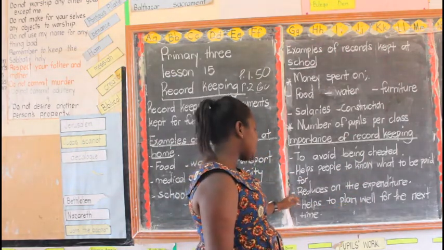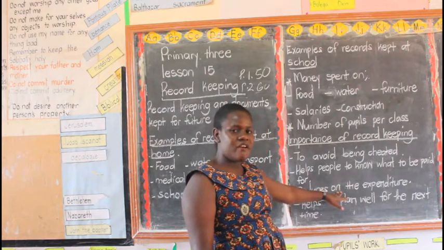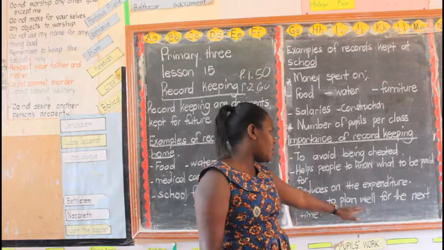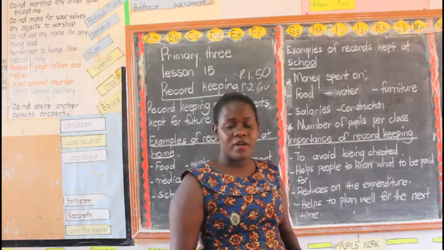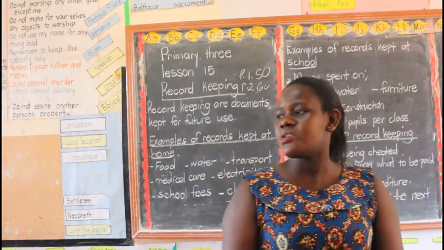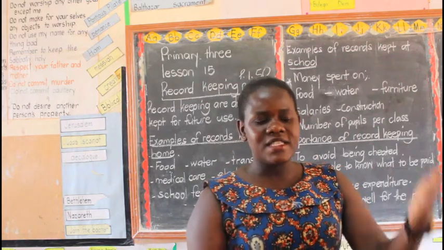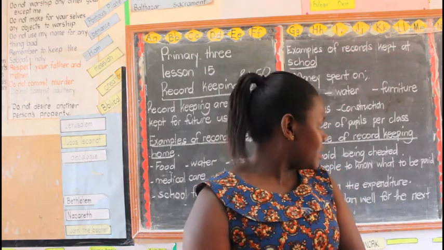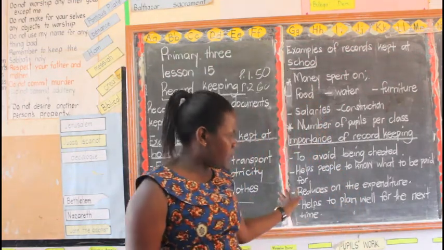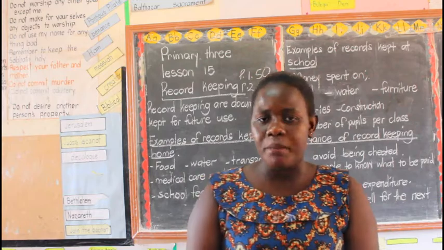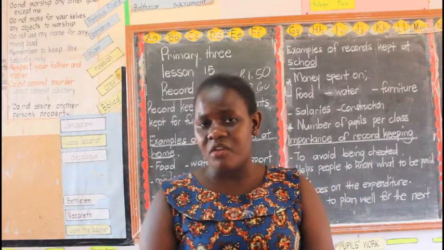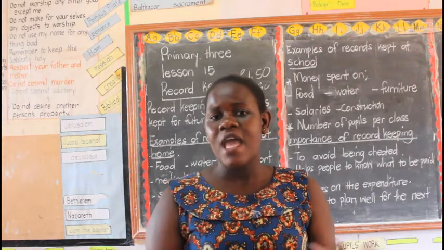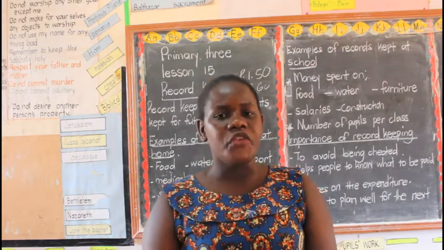Then here I said it reduces expenditure. Then it helps to plan well for the next time. For example, if you have misused things this month, next month you can plan very well. Are we together? That is good. So the activity about record keeping is going to be in your hard copy. But remember, if they ask you what is record keeping, what will you say? Just simply say documents kept for future use.